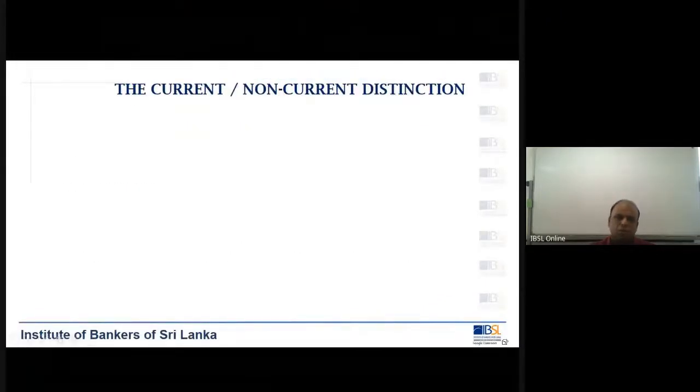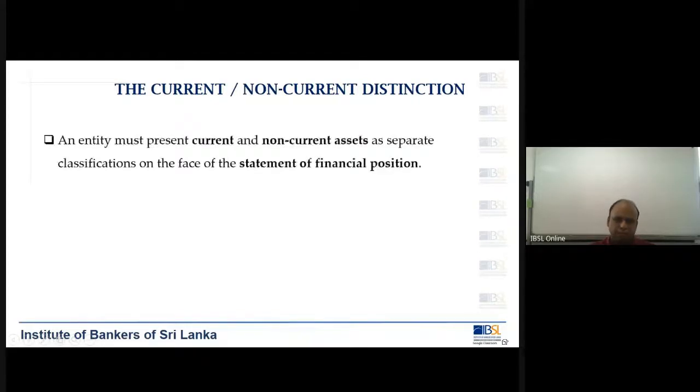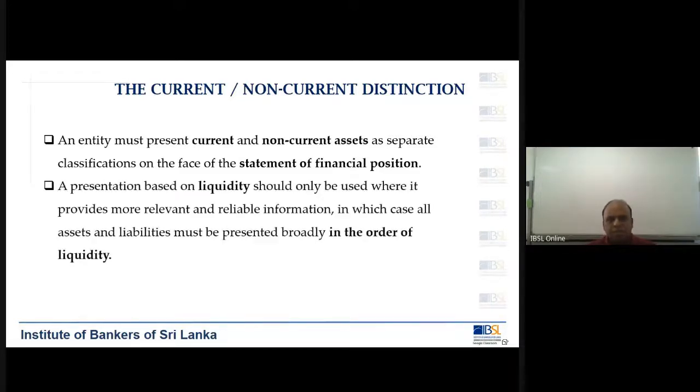Right. Now you saw in the Haley's financial statement there are current assets and non-current assets, and current liabilities and non-current liabilities. Now, what is this? An entity must present current and non-current assets as separate classifications on the face of the statement of financial position. A presentation based on liquidity should only be used where it provides more relevant and reliable information, in which case all assets and liabilities must be presented broadly in the order of liquidity.